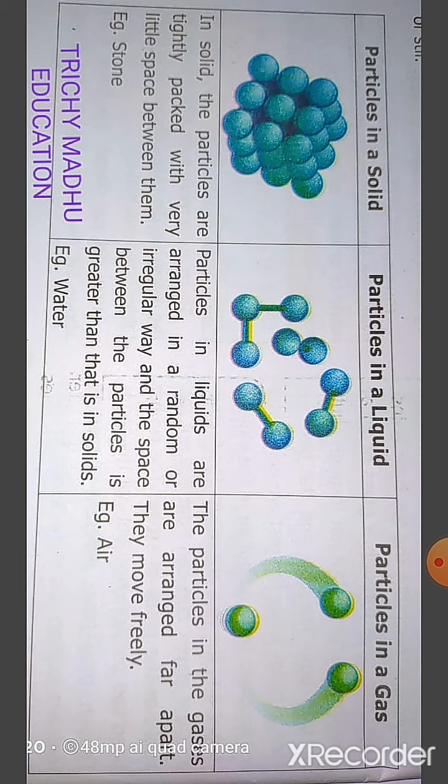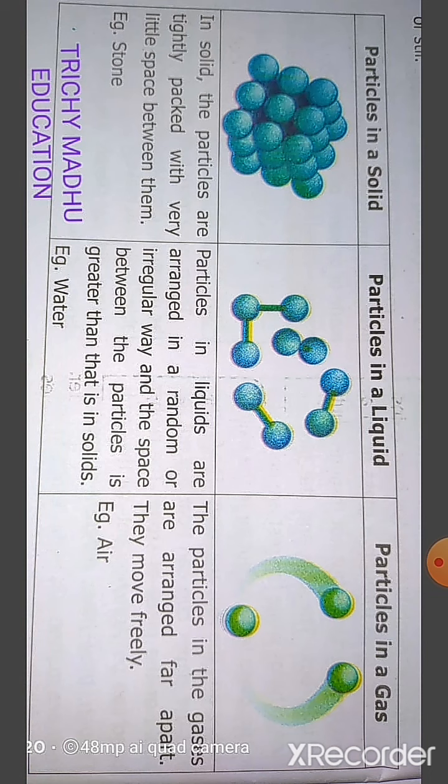Now we are seeing the particles in a solid, particles in a liquid, particles in a gas. In solid, the particles are tightly packed with very little space between them. Example, stone.